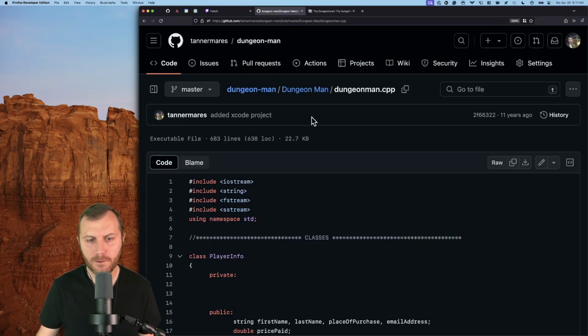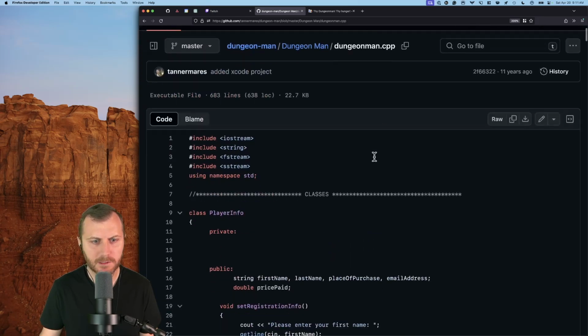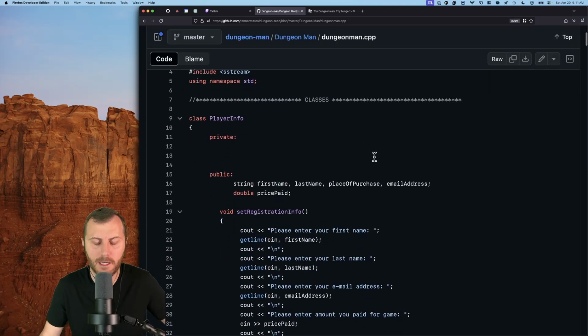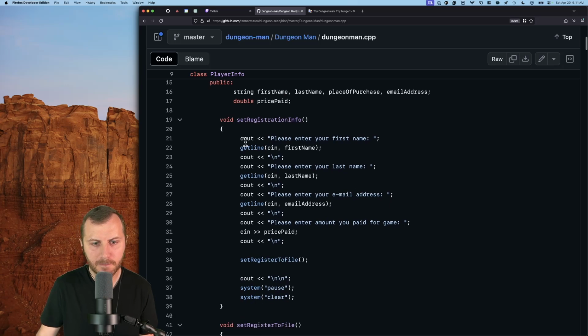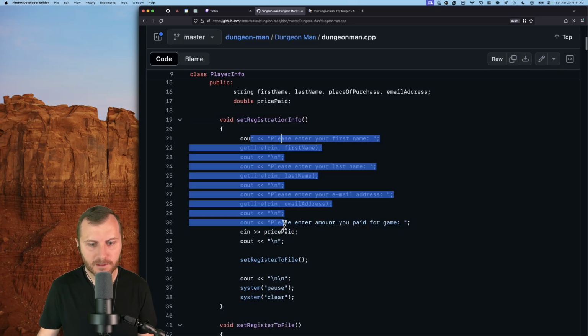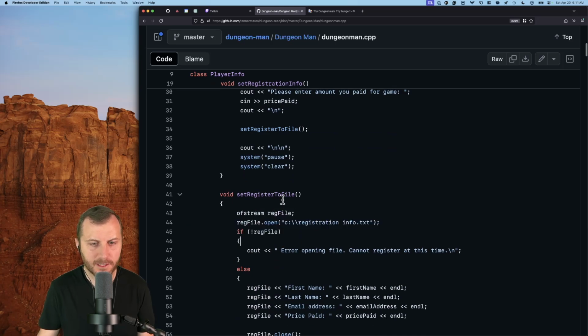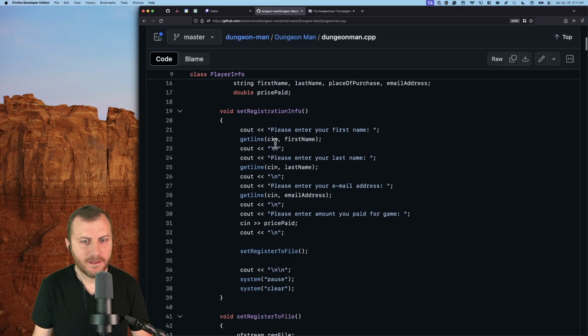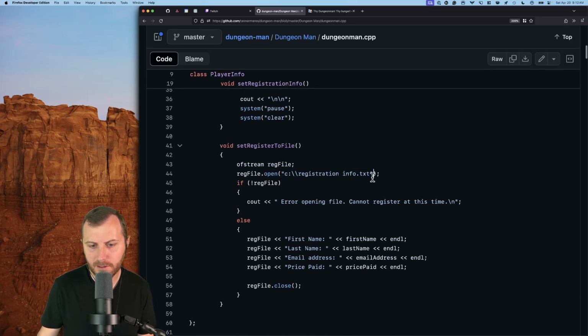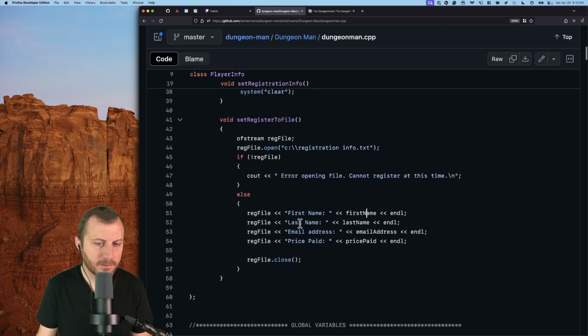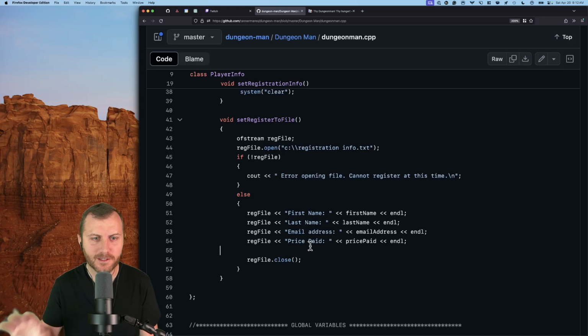And when I was in college, one of my projects was to make, I think it wasn't even to make a game. It was just to make a command line C++ utility. This was the only part that was actually part of the test: getting data from a user and then spitting it out. The assignment was to make an app where you can enter a name and then spit it out to a file and print out the stuff that they typed. So that was the only part that was actually required.